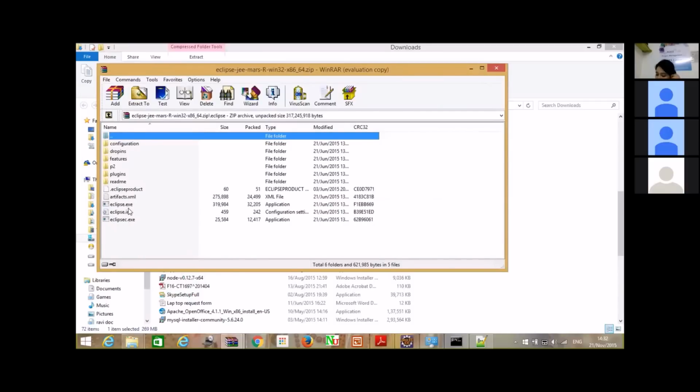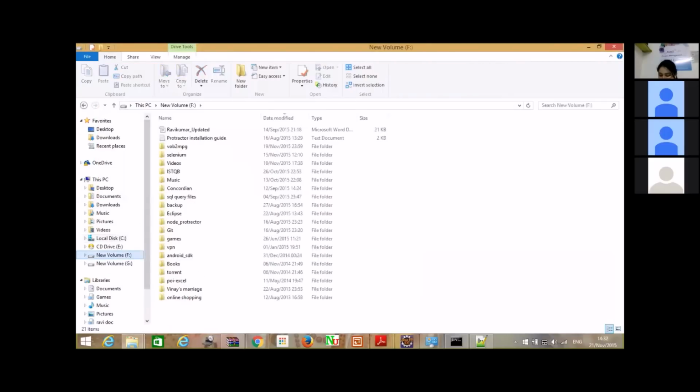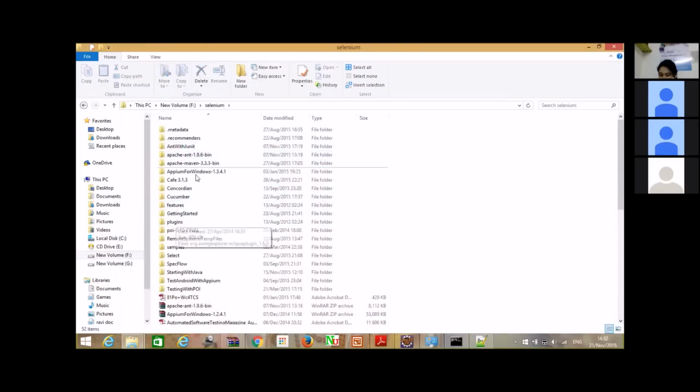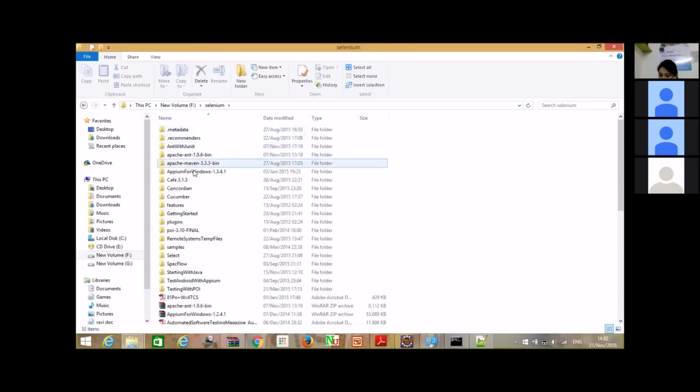This is what you have to use to run your Eclipse. You don't have to install it, you just have to extract this folder to some place. I have extracted this to this folder, F Selenium, which has my Eclipse and all other setups.